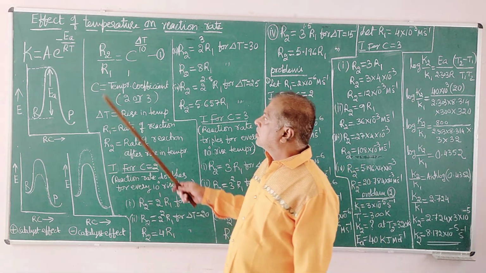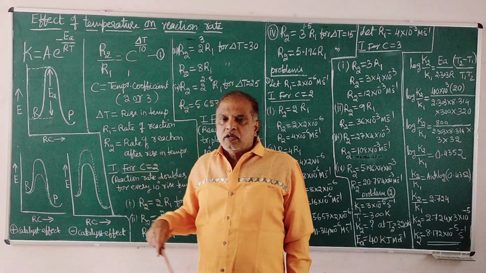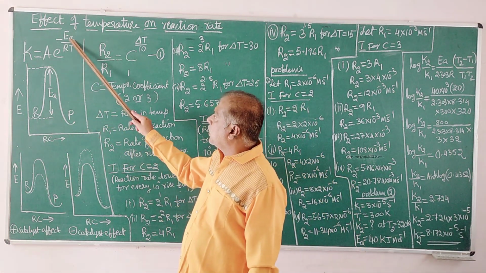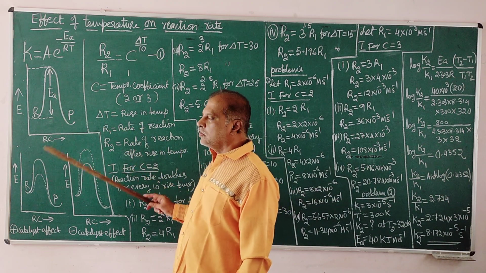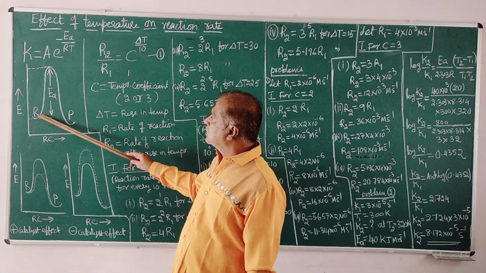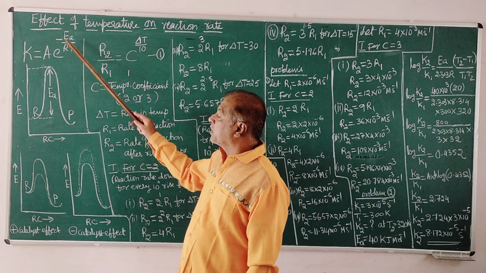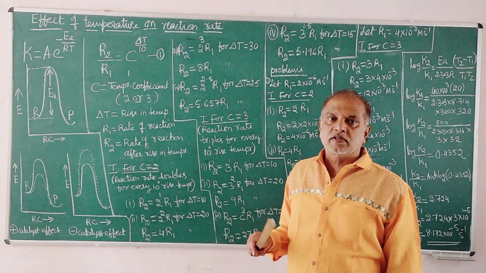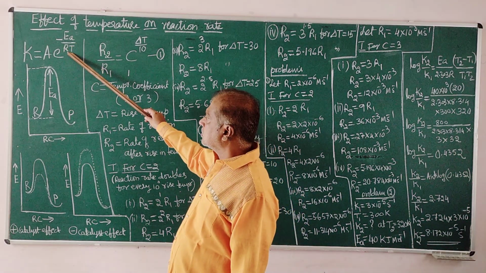The reason here is Ea, the energy of activation. It is specific; it is different for different reactions. So the lower the value, that is the lower the barrier, the easier to cross over, and the faster the reaction. The higher the value, that is the height is more, the more difficult to cross over, and the lower the rate. That is why different reactions have different rates at the same temperature. That is the answer we get from this equation.